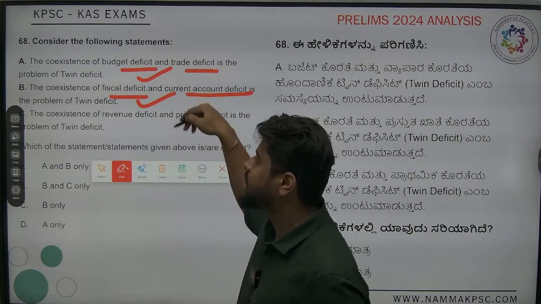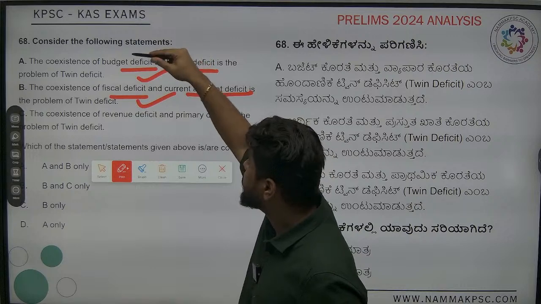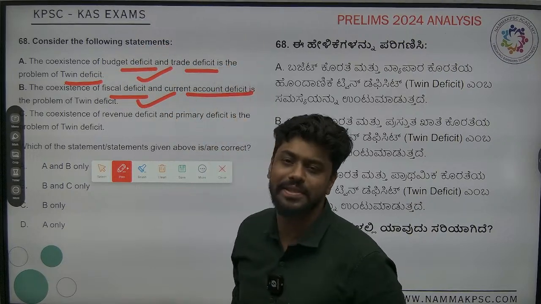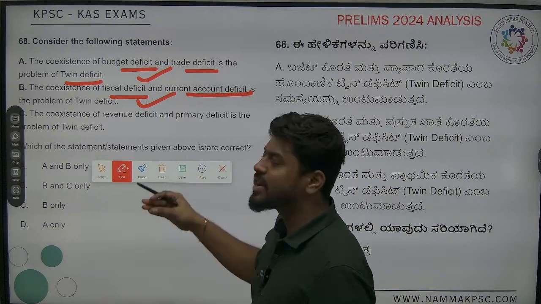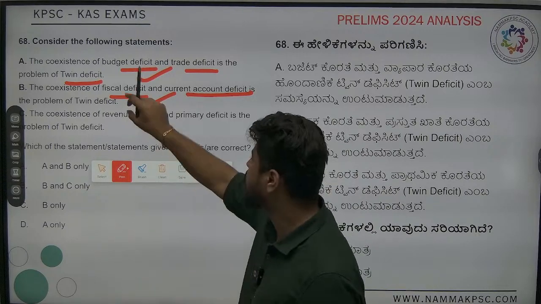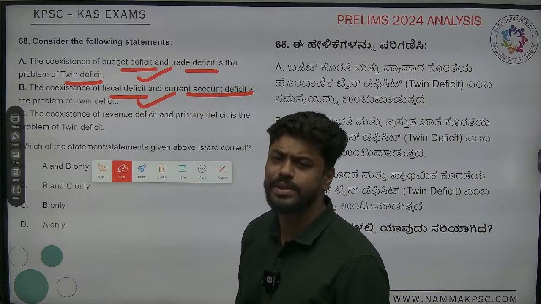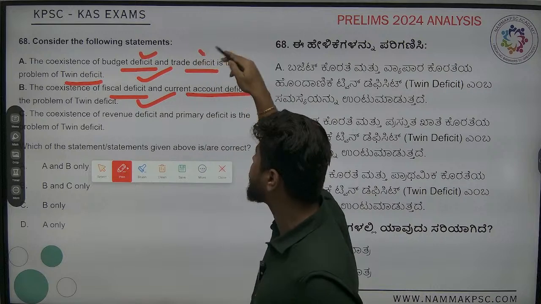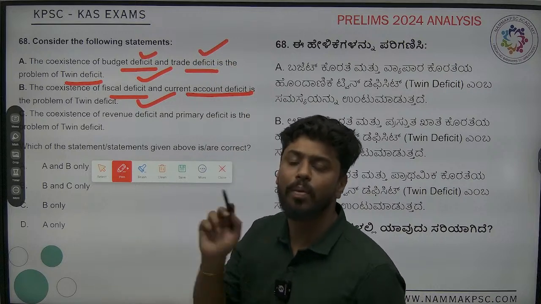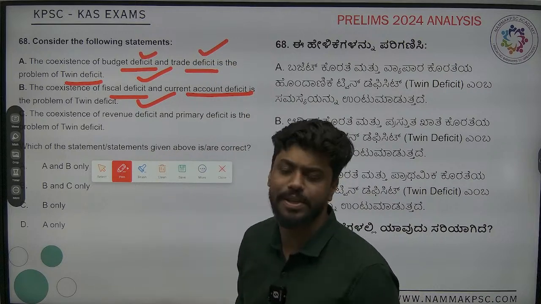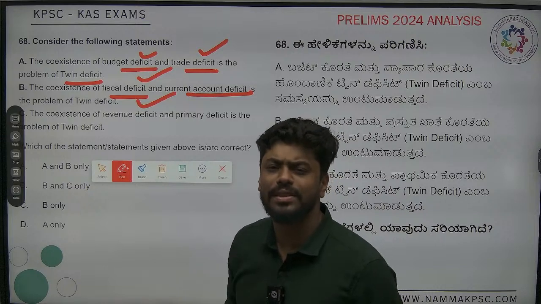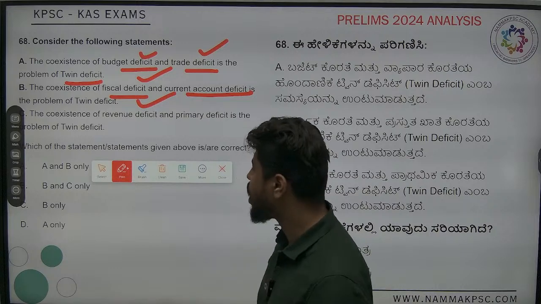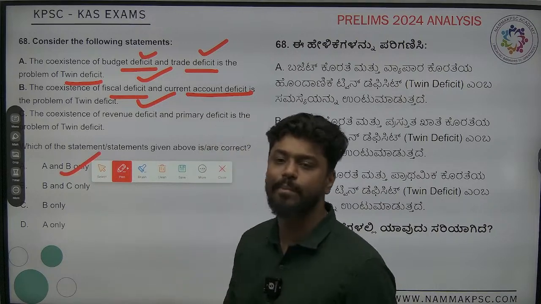And we see that this twin deficit is also budget deficit and trade deficit. So conventionally, a lot of us might know fiscal deficit and current account deficit. But if you just Google it once, you will find out that budgetary deficit and trade deficit is also a problem of twin deficit. Wherever budgetary deficit is there, you will see that there is a trade deficit also. That is also called this. So what would be the answer? Answer would be A and B, right?